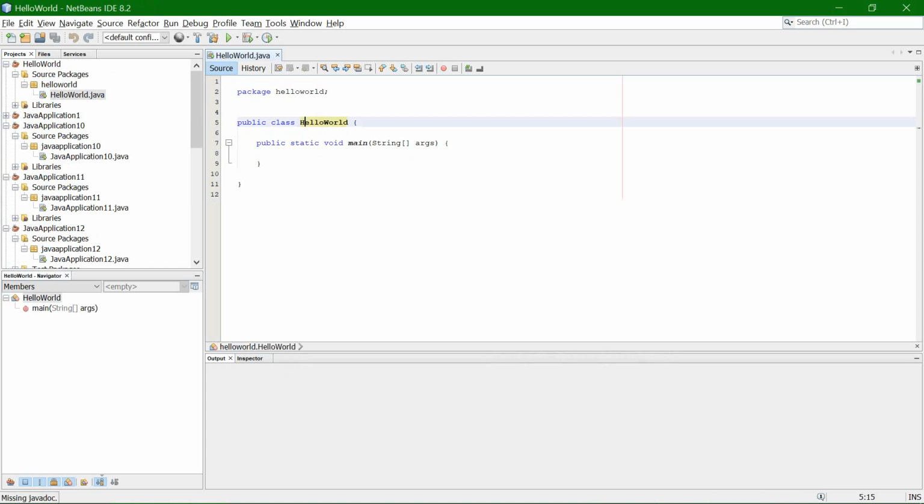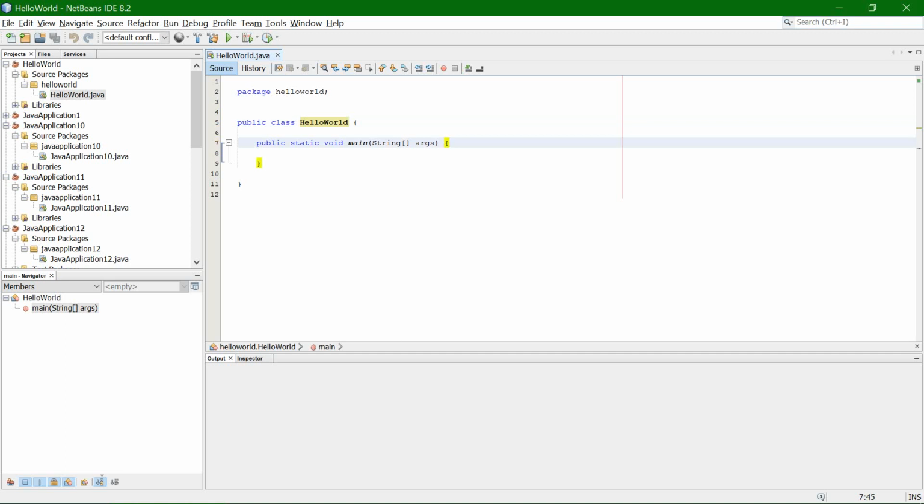Public class name is Hello World, but it is capital with the name. Package name hello world, it is all small: hello small, world small. Public, anyone can access. Static, it is fixed, and main String args.